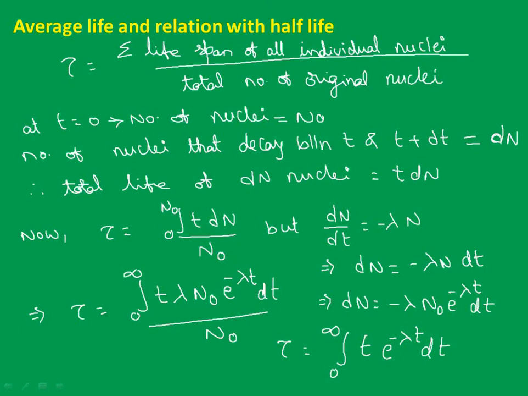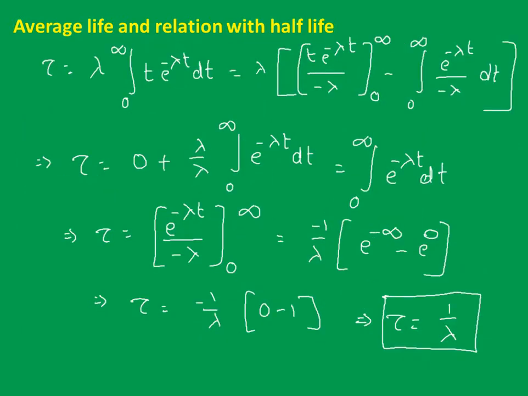So here is the integration. Applying the integral uv formula. Look here, I'll solve this upon applying the limits properly. Here I have solved all that integration, and my final answer I got is tau equal to 1 by lambda. What does this 1 by lambda represent?